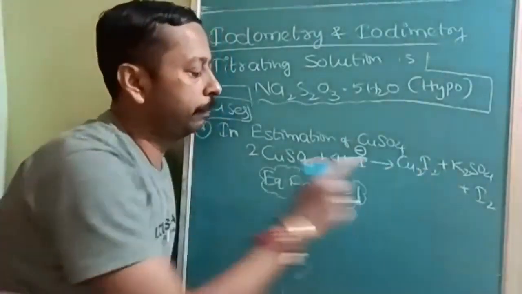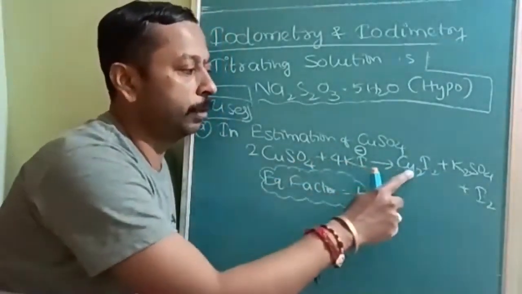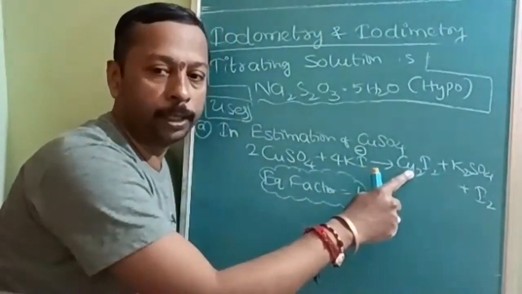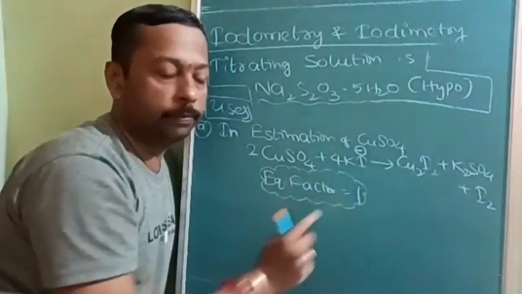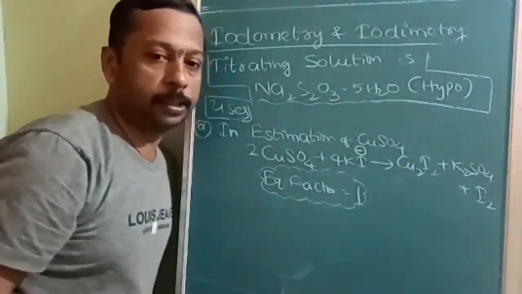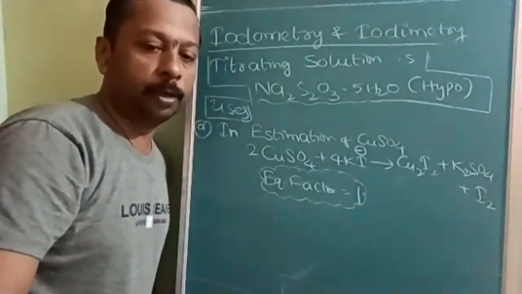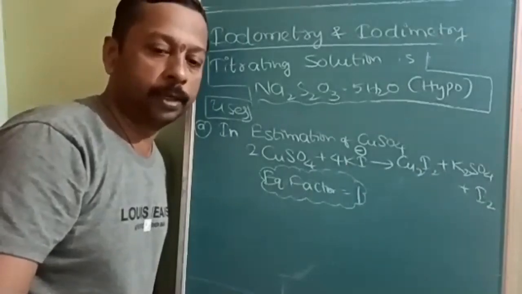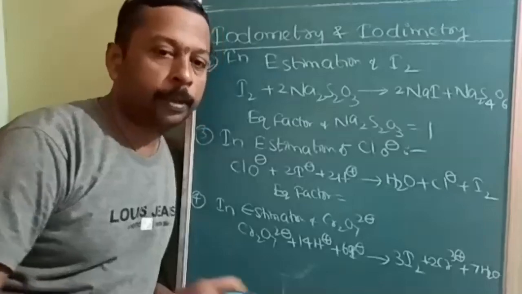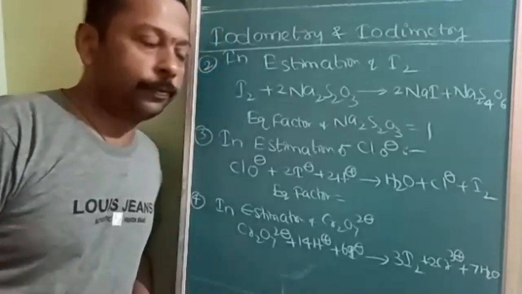Here the direction of reaction is copper changing from cupric to cuprous. Therefore, it will be +2 to +1. Equivalent factor is equal to how much? 1. Is that clear? In estimation of copper sulfate, whenever this word is used, you will take the equivalent factor as 1. Okay, so next is the estimation of iodine.